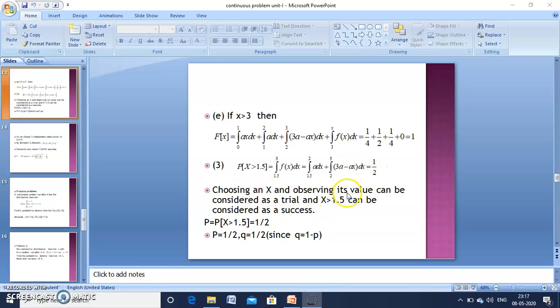Choosing an x and observing its value can be considered as a trial. We take a capital X greater than 1.5 as a success. So that means 1 by 2 is a success. We take it as P. P value is equal to 1 by 2. So by using Bernoulli formula, Q can be calculated as 1 minus P. So we get Q is equal to 1 by 2. P and Q are 1 by 2.